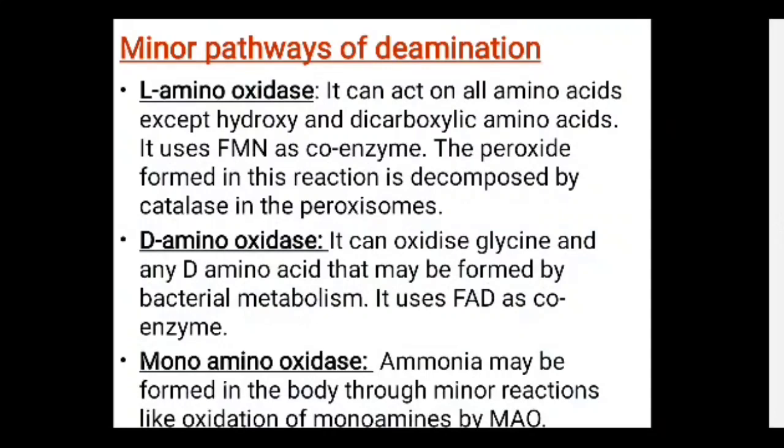Then monoamine oxidase: here ammonia may be formed in the body through minor reactions like oxidation of monoamines by MAO, monoamine oxidase.